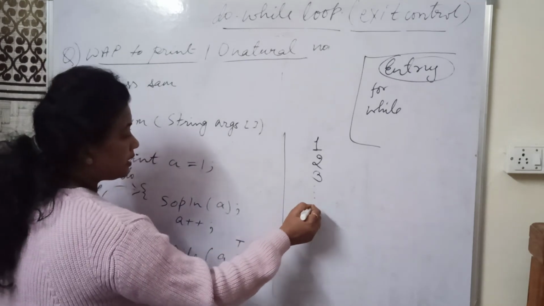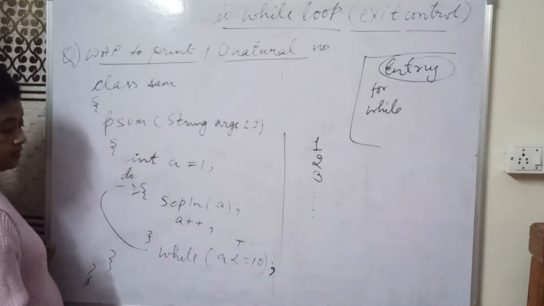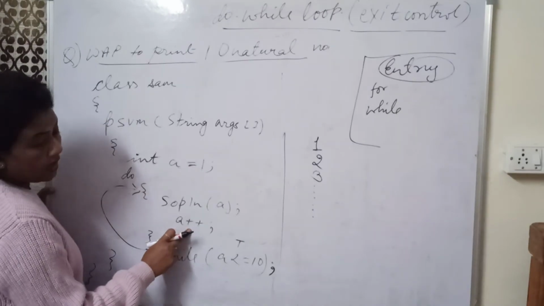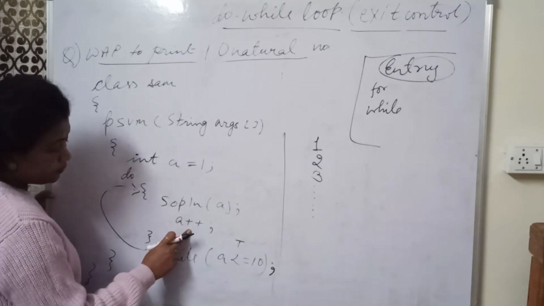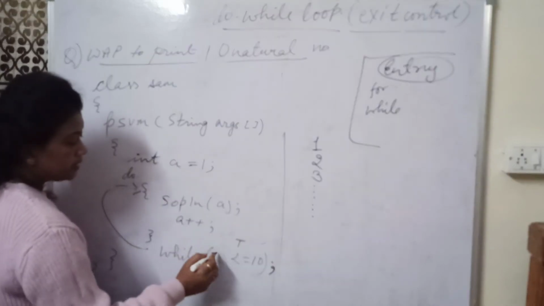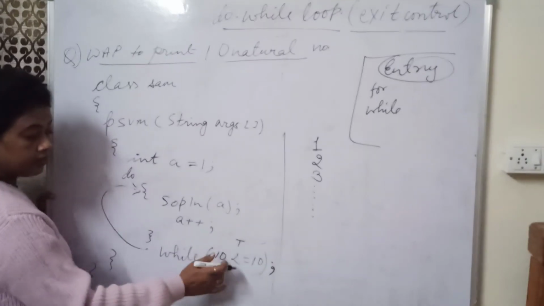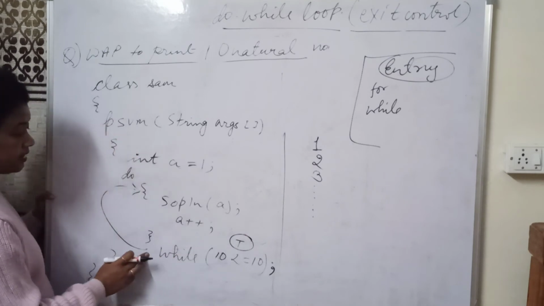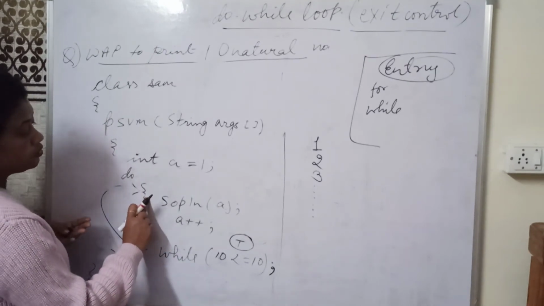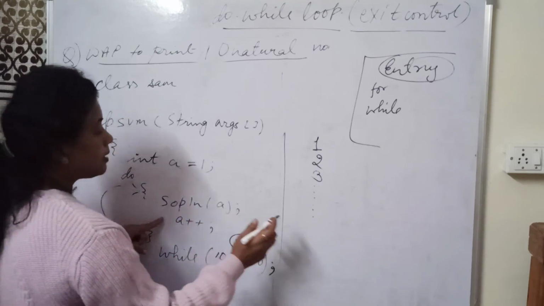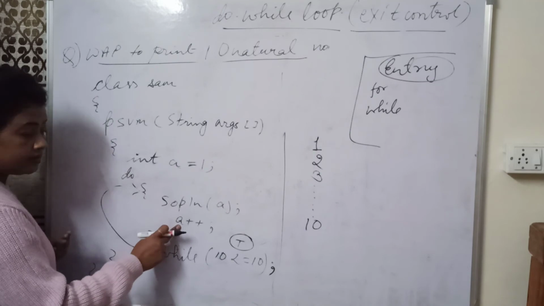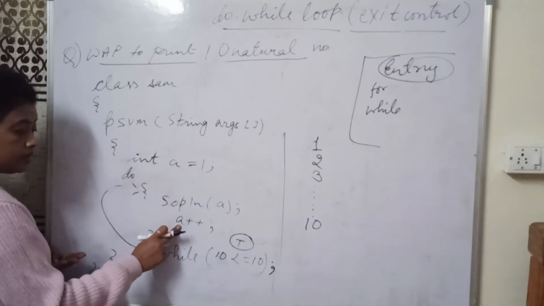Like this it will keep printing, and at one moment the value of A becomes 10. After taking the increment you will come to a point when the value of A is 10. In this case, 10 is less than or equal to 10, so the condition is true. Control comes to the body of the loop and prints SOPLN A, meaning 10. And again after this, control takes one increment and the value of A becomes 11.